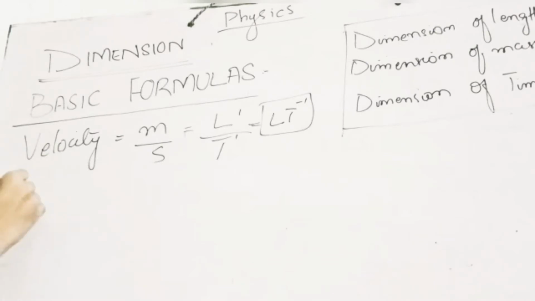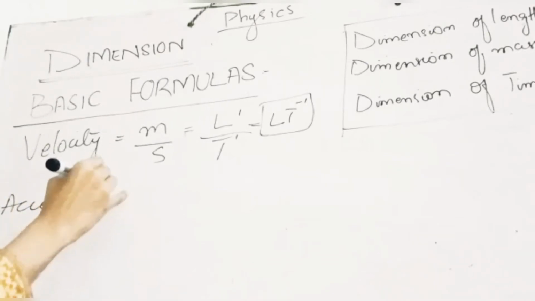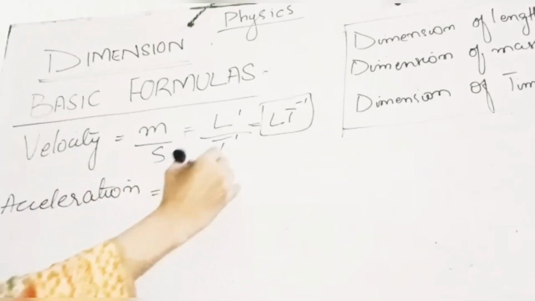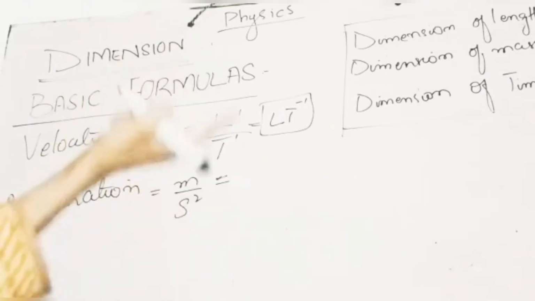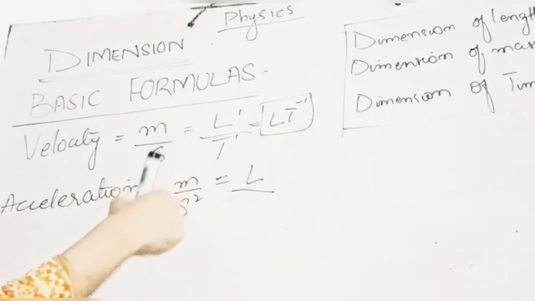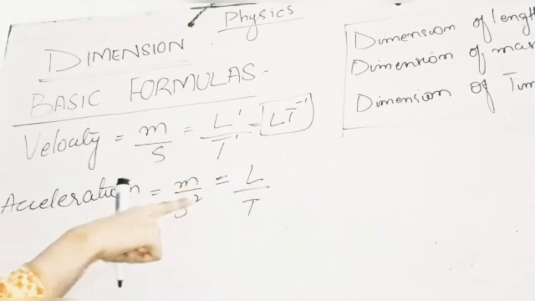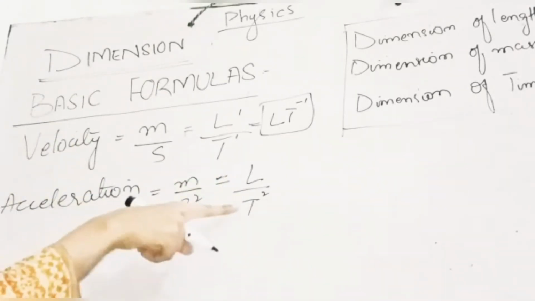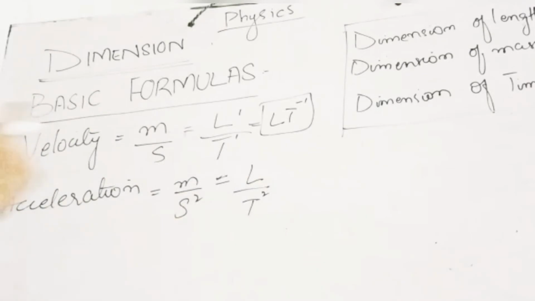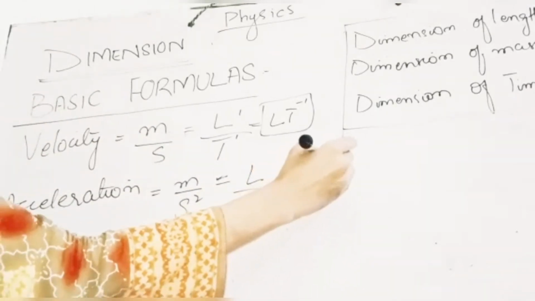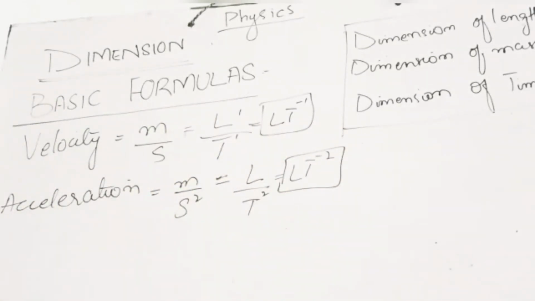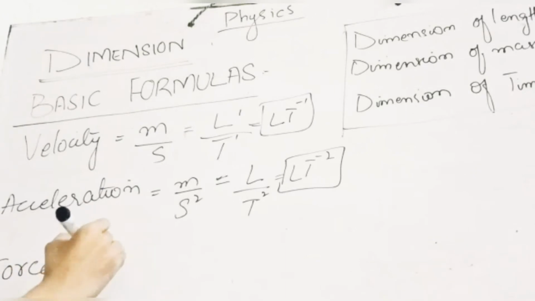Second, we have acceleration. What is the unit of acceleration? We have meter per second square. We know that meter is length, denoted by L, and second is denoted by capital T, and it has a square, so we just put it as a square. So L upon T square. When the denominator moves to the numerator, it will become LT power minus 2, and that is the dimension of acceleration. Then another formula that we have is force, and that is Ma.